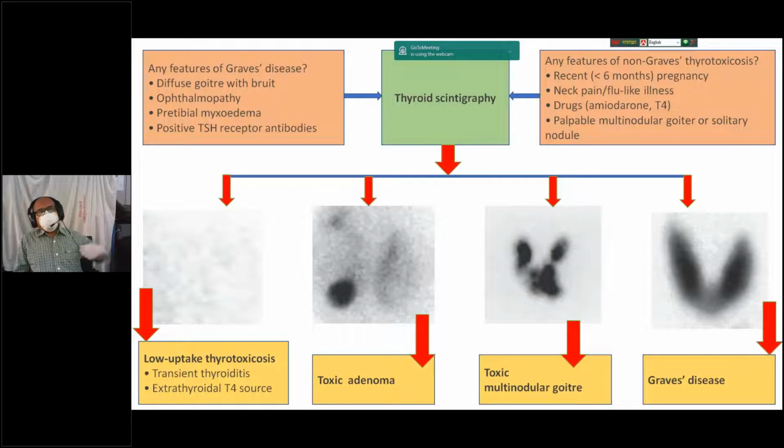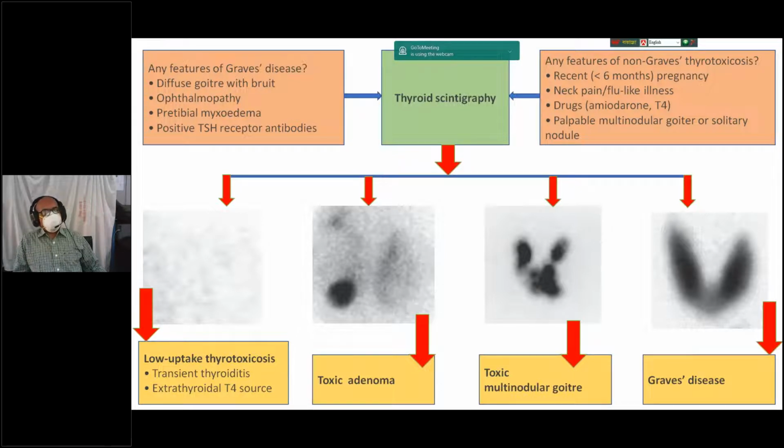These are the investigations for the presentation of hyperthyroidism. Features of Graves' disease, already mentioned: diffuse goiter with bruit, ophthalmopathy, pretibial myxedema, and positive TSH receptor antibodies.